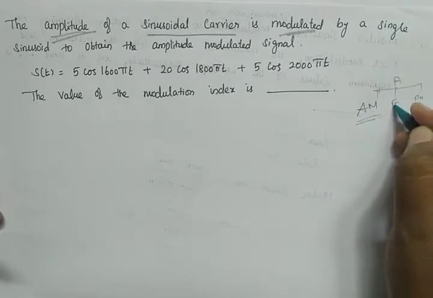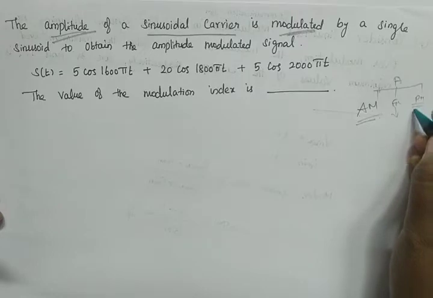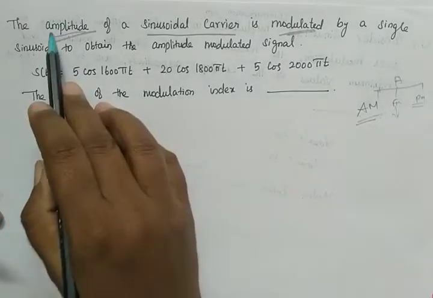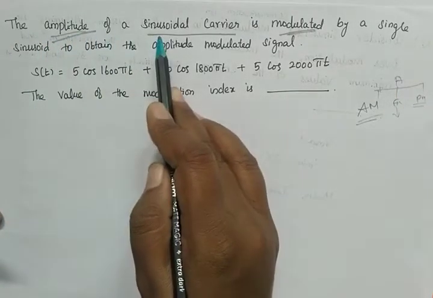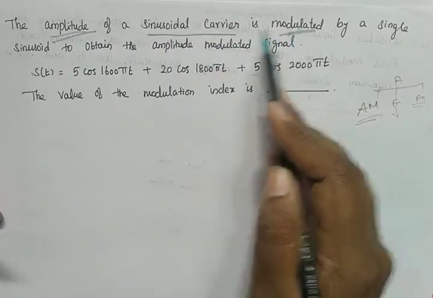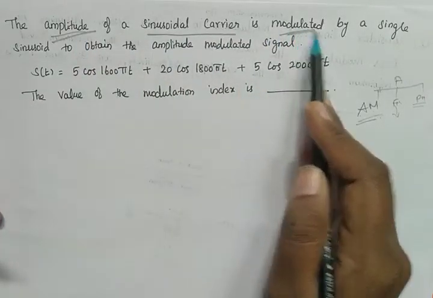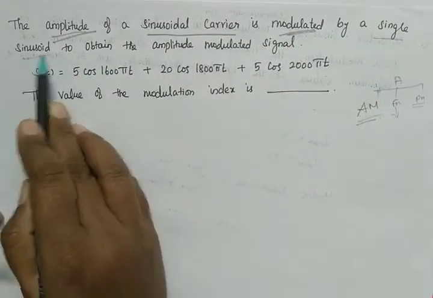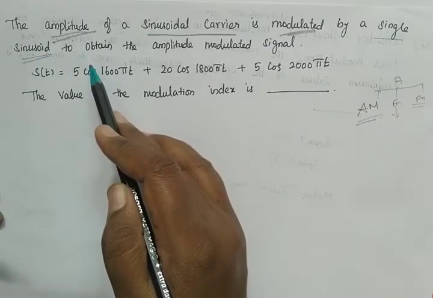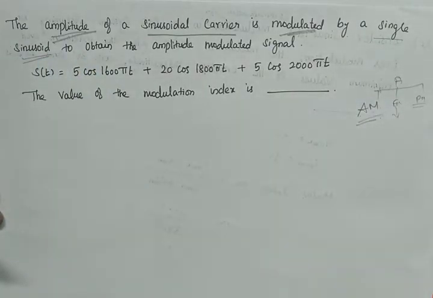If the frequency of the original signal is modulated, then it is called frequency modulation. If the phase of the signal is modulated, then it is called phase modulation. Here it is mentioned that the amplitude of the sinusoidal carrier is modulated, so it is amplitude modulation by a single sinusoid to obtain the amplitude modulated signal.